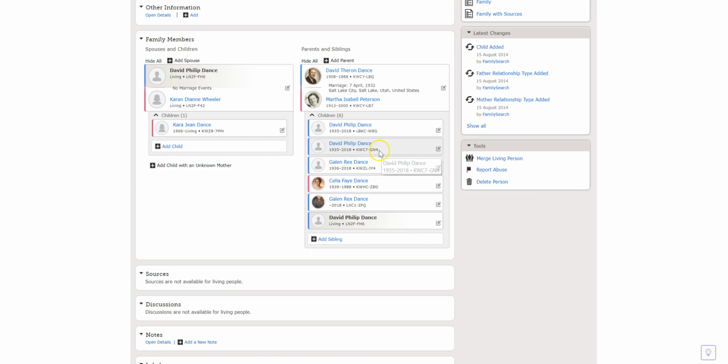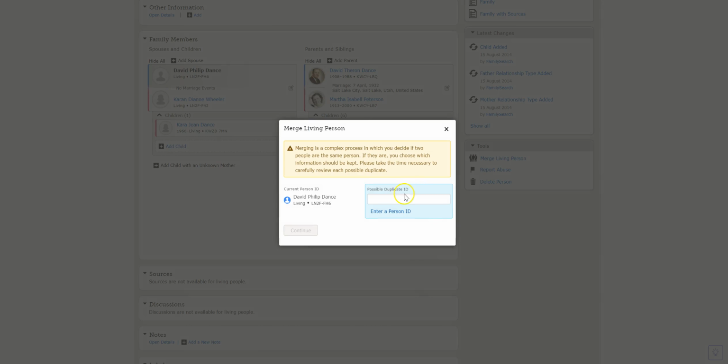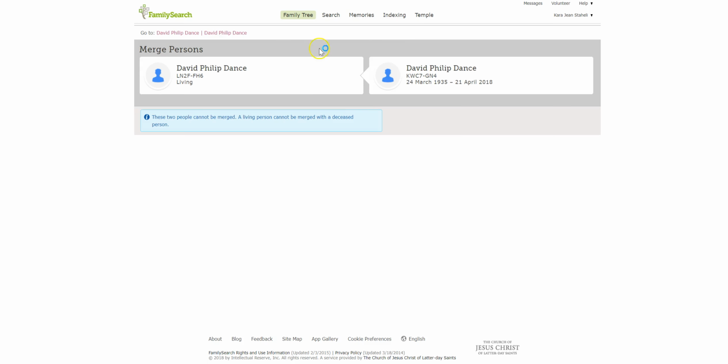So I'm going to take this person ID, just copy it, Control-C, and then since I'm still anchored on the living record for David Philip Dance, I'm going to do Merge Living Person. I'm going to put in the person ID of the valid deceased record, and then we're going to do a merge.